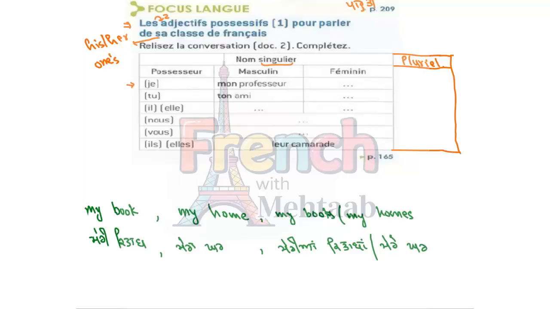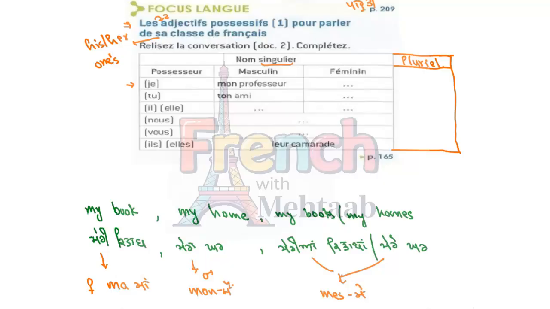But in French, there are three words. For feminine things, meri, we say ma. When we address masculine things, we say mera, in French mon. This is mon. This is ma. Now for meriyan and mere, there is only one word in French, that is mes. This is called mes.